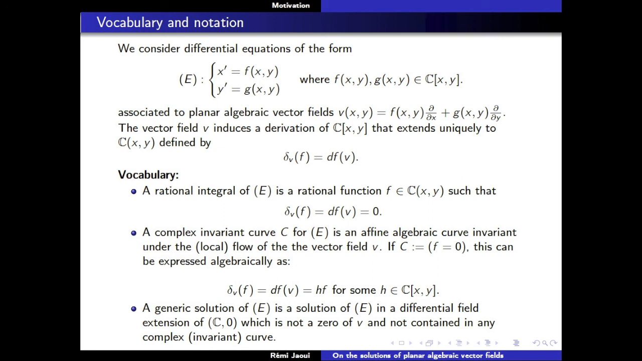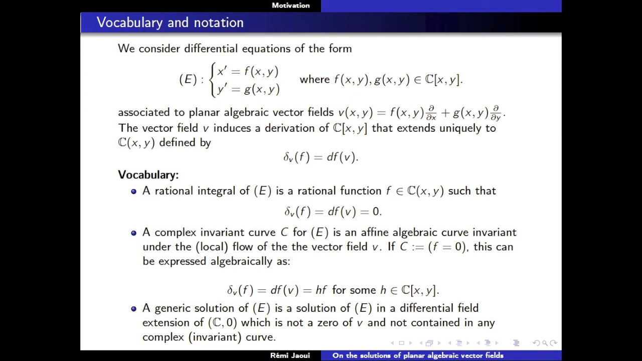And I will talk about generic solutions. The generic solution of E here is just a solution which is not a 0 of V and not contained in one of these invariant curves. So the global picture usually is that you've got something of 2 dimensions. You've got the common 0 of f(x) and g(x). And you've got certain curves which are invariant by the vector field.